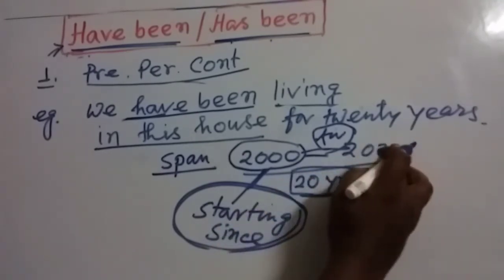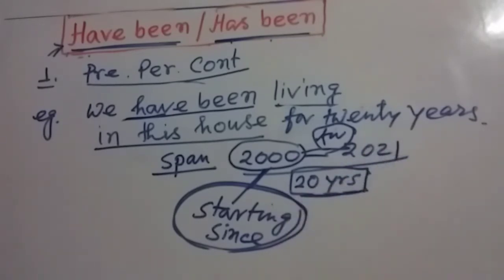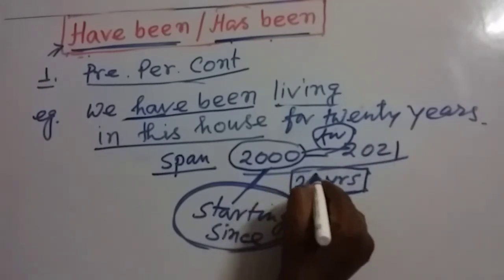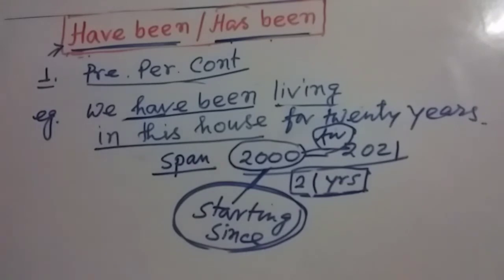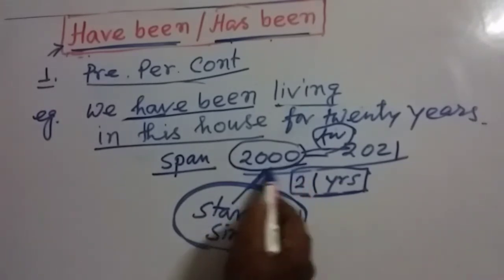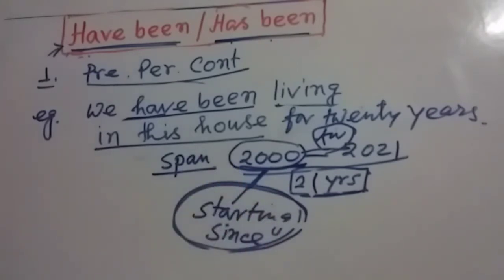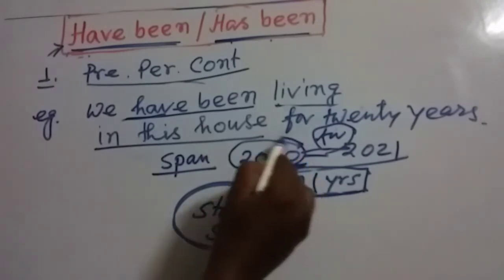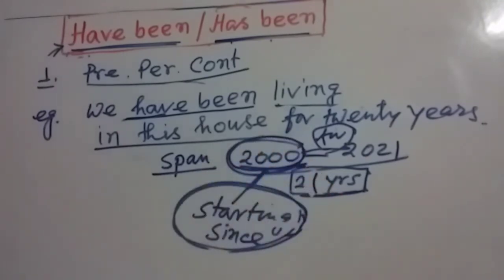One thing I should mention here: this span will change every year. Suppose in 2021, it will be 21 years. In 2022, it will be 22 years. That means it will change. But the starting time will be the same. So whenever we are using since, that means we are particularizing the starting moment. So this is the most important thing. We should remember this.